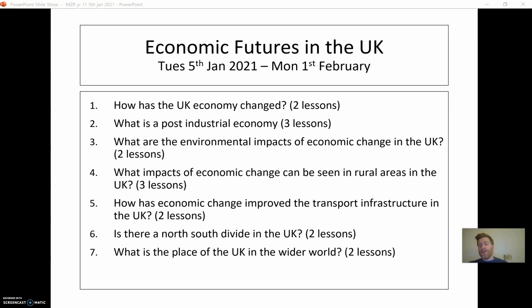What we're looking at is how the economy in the UK has changed, how we've gone from being a very heavy farming country, then a manufacturing country, and then a service country. How that has had an environmental impact on the UK, how it's affected our countryside areas with people moving from countryside to cities and then back again. How it's impacted our infrastructure in the UK, whether it's created this north-south divide, and then finally number 7 there, what is the place of the UK in the wider world, and how has it changed our role in the wider world. Today we're going to be looking at how has the UK economy changed.